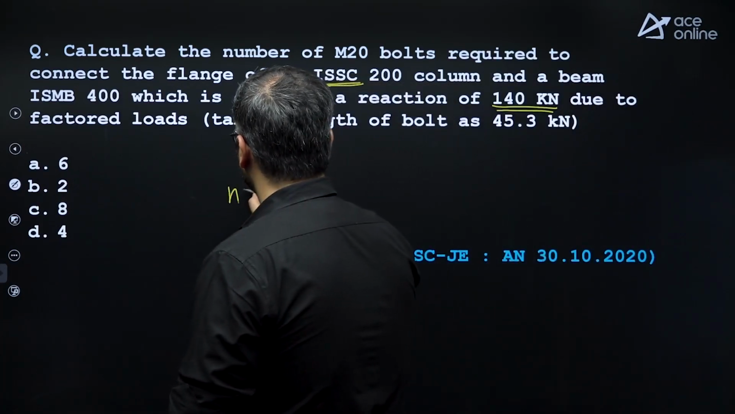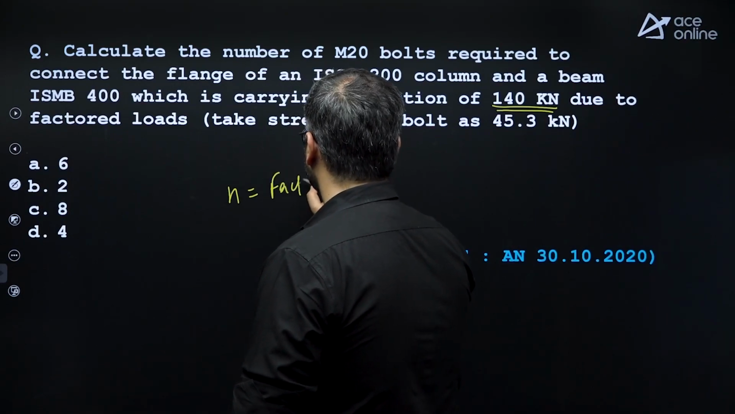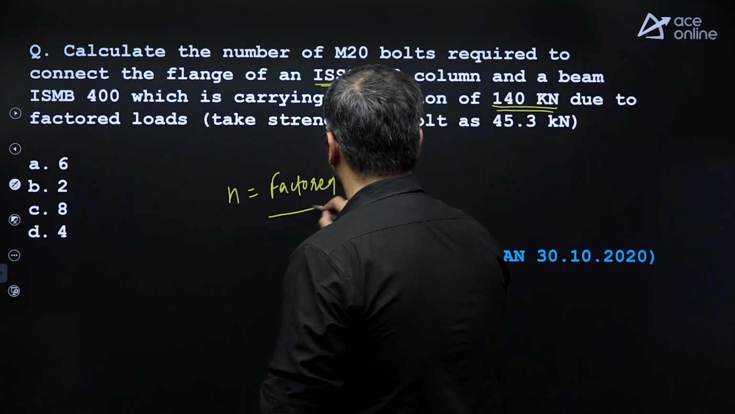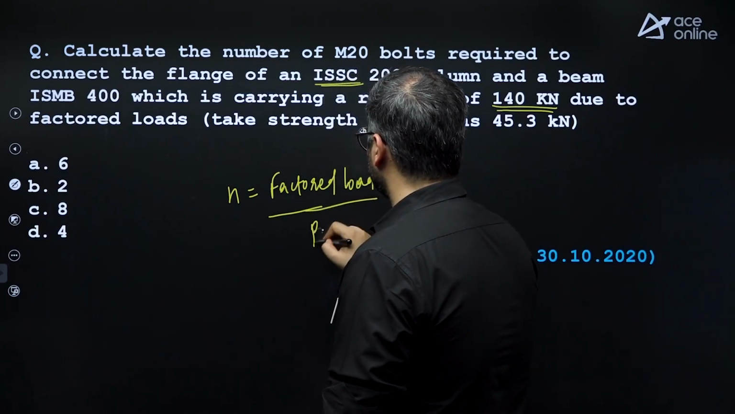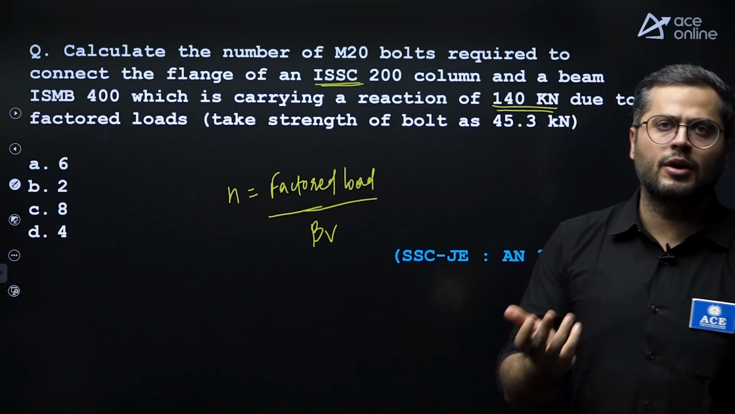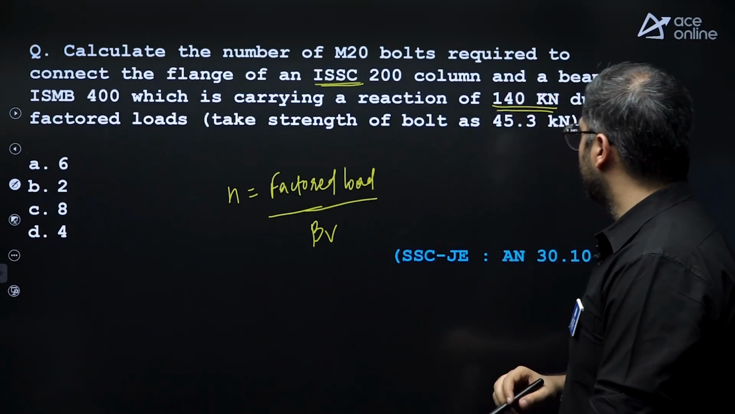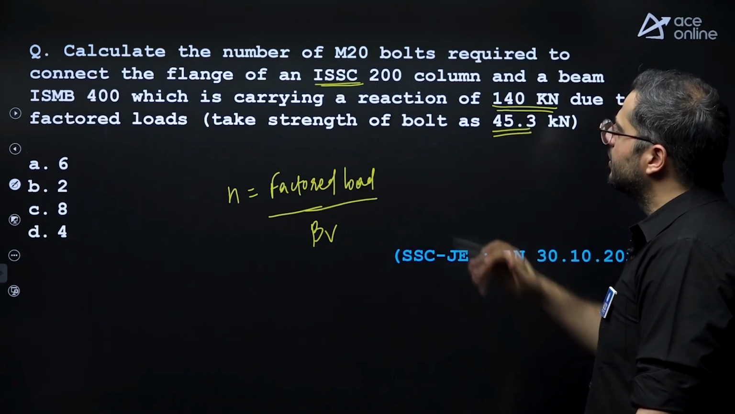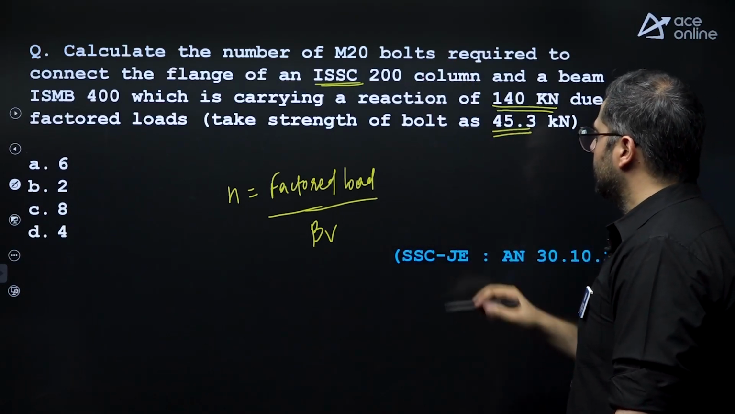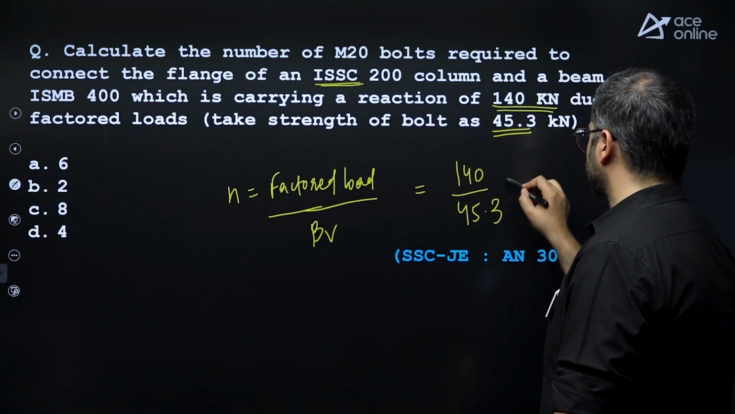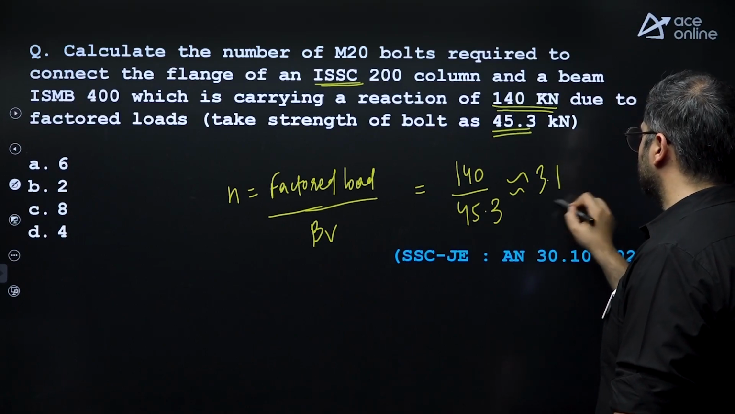So number of bolts always equals what? Total factored load divided by the strength of the bolt. The strength of the bolt or rivet is regarded as bolt value or rivet value. So bolt value is given as 45.3. So this will be 140 divided by 45.3, which will be closer to 3.1.